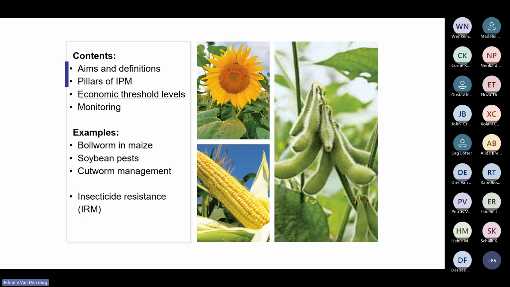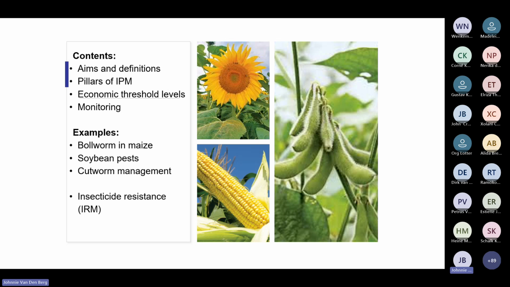I'm sure all of the people online are experienced in this field, have heard about it, have learned about it, but I want just to review some basic principles before I get to examples that I'm going to deal with about bollworm in maize and soybean pests and cutworm management. And all of this eventually has this benefit of insect resistance management in the end, which of course is a priority for the industry at the moment.